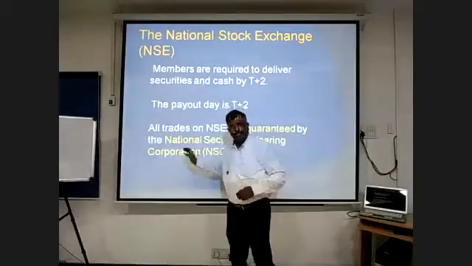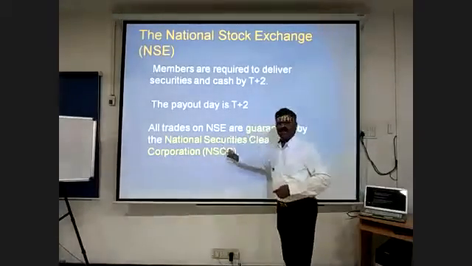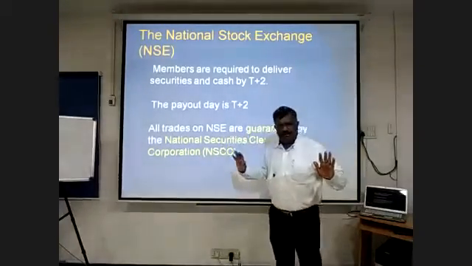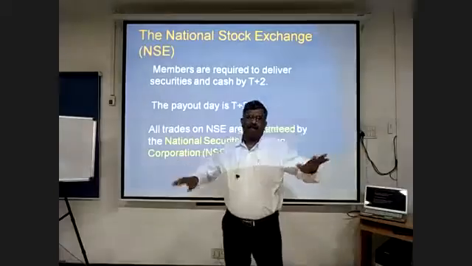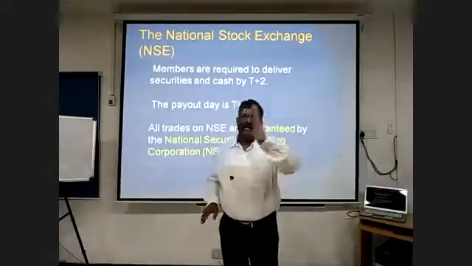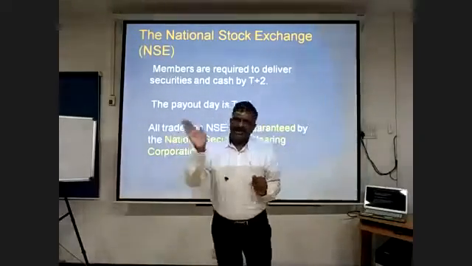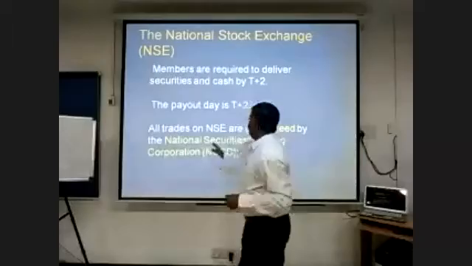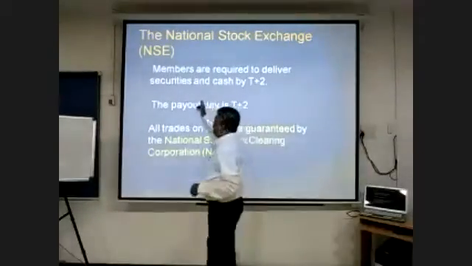The payment is cleared and passed on to the seller. You get my point? This is called the settlement process. The buyer makes the payment and gets the shares. The seller gives the shares and takes the payment. This takes place on a T+2 basis.